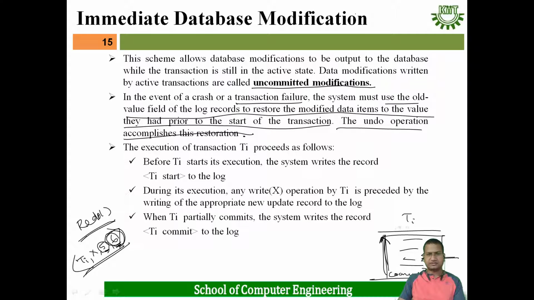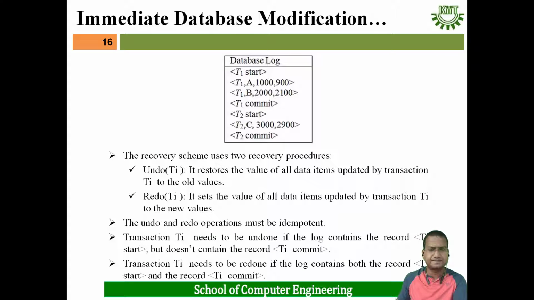The execution of transaction Ti proceeds as follows. Before Ti starts its execution, the system writes the record Ti start to the log. During its execution, any write operation by Ti is preceded by the writing of the appropriate new update record to the log. When Ti partially commits, the system writes the record Ti commit to the log. Already we have seen this, now in the case of immediate database modification.